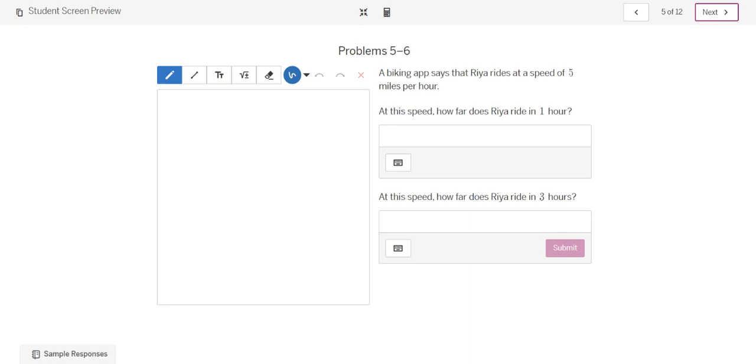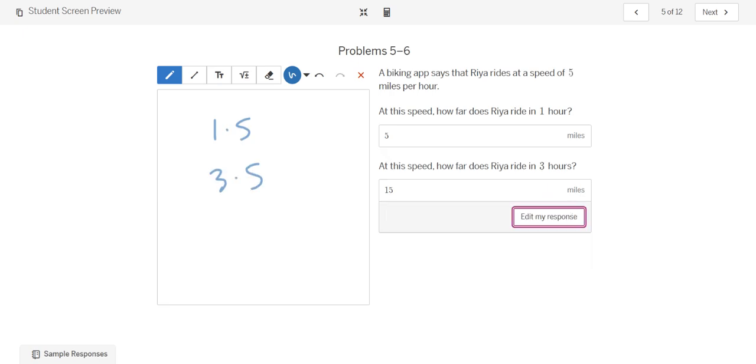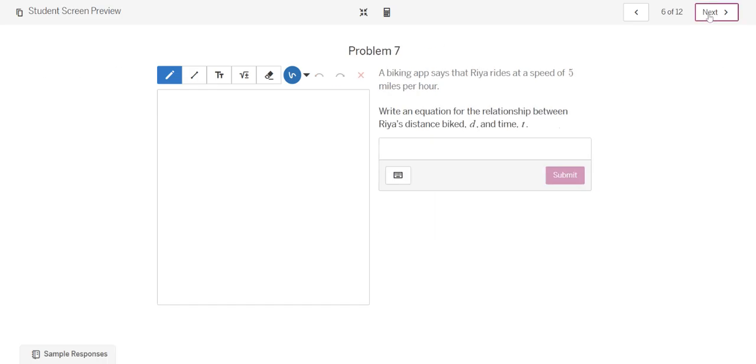A biking app says that Raya rides at a speed of 5. At this rate, well, if she's riding 5 miles per hour, she rides 5 miles in 1 hour. At this speed, how far does she get in 3 hours? That would be 15. So the first one was just 1 times 5, and the second one is 3 times 5. Right, this is a relationship. The distance, d, is going to equal 5 times t, or just 5t.